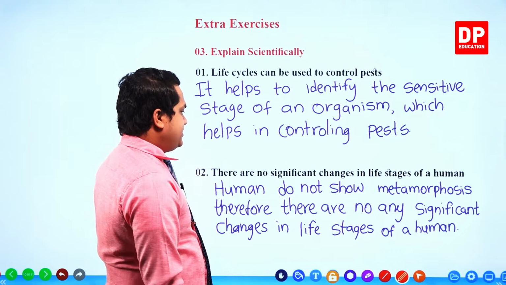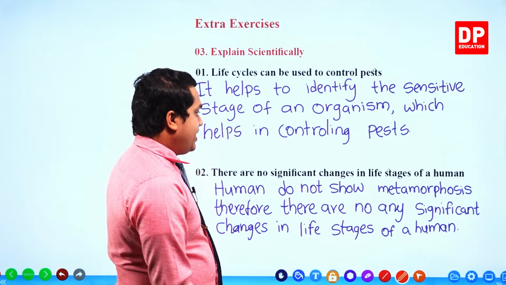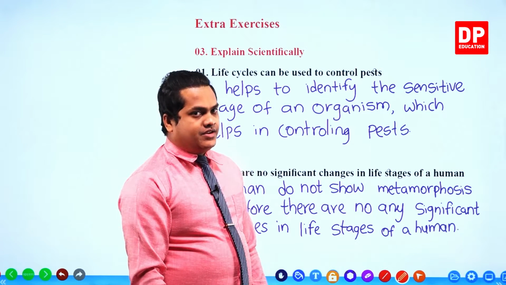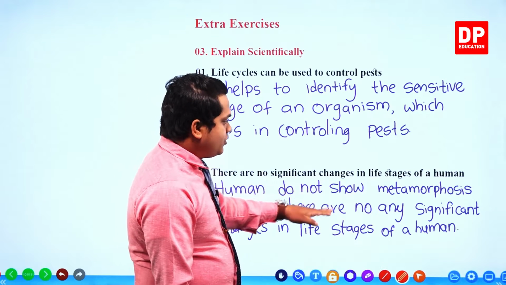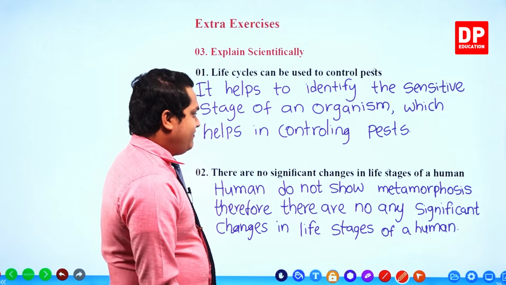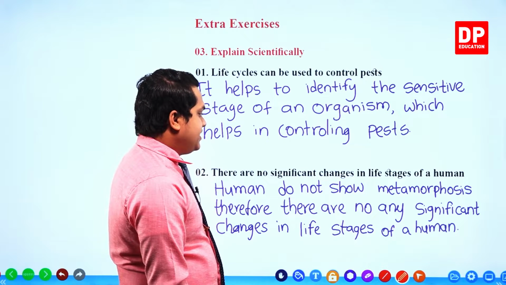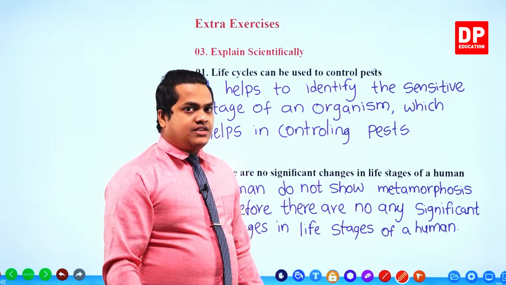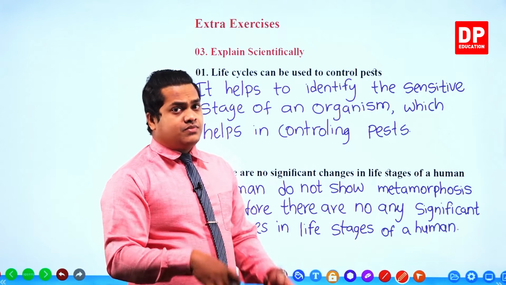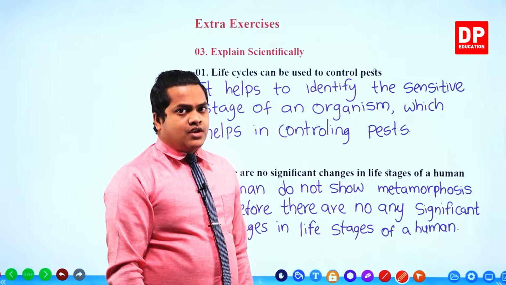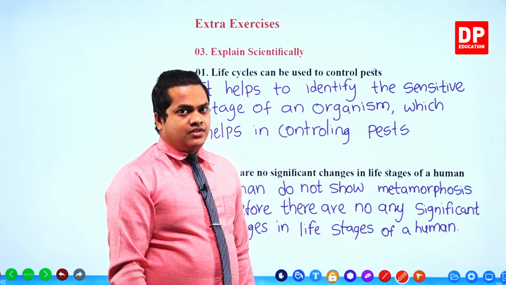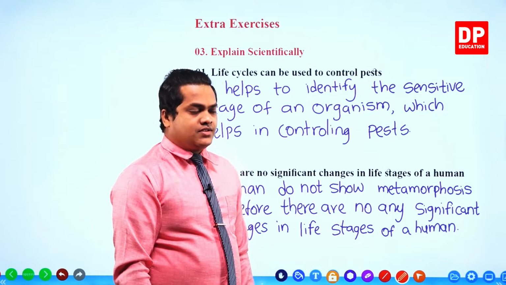So this is the main reason that humans have similar stages of life cycle, my dear children, because humans do not show metamorphosis. Therefore, there are no significant changes in life stages of a human. If an organism is going to show the metamorphosis process, then we can observe those significant changes. However, human is not an organism that shows significant changes because it is not going through metamorphosis.